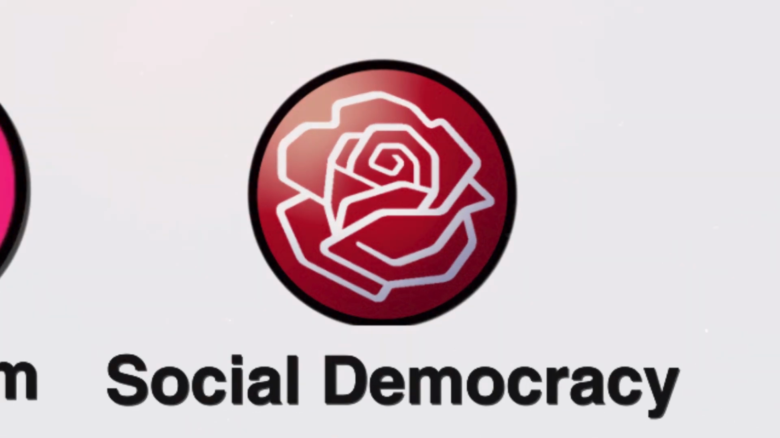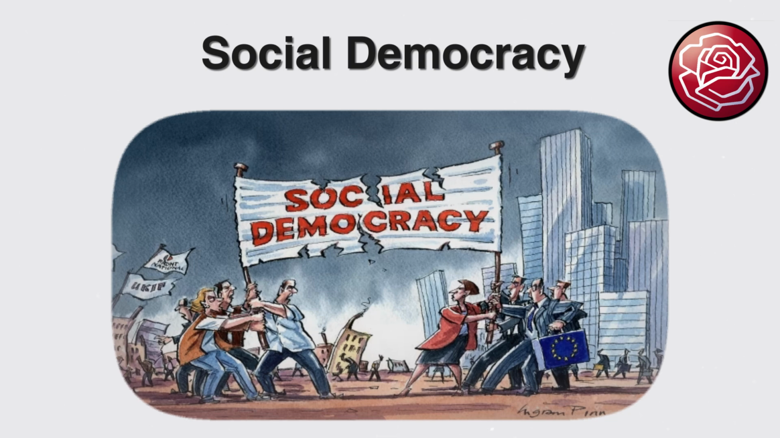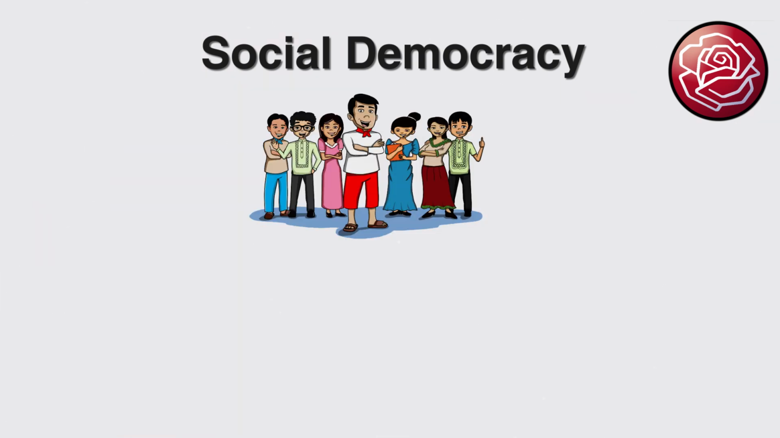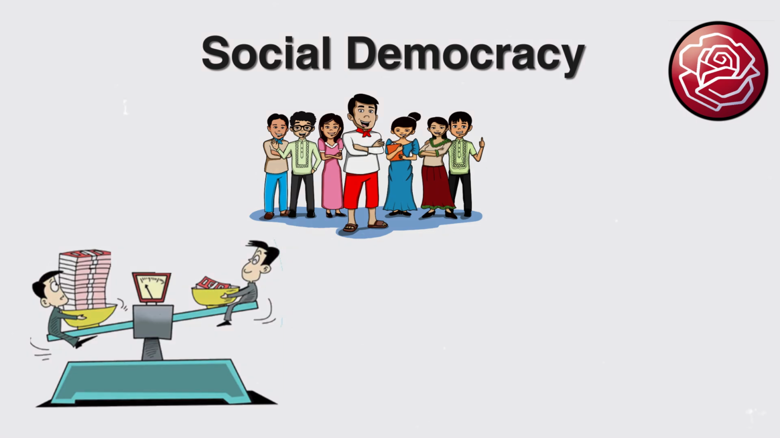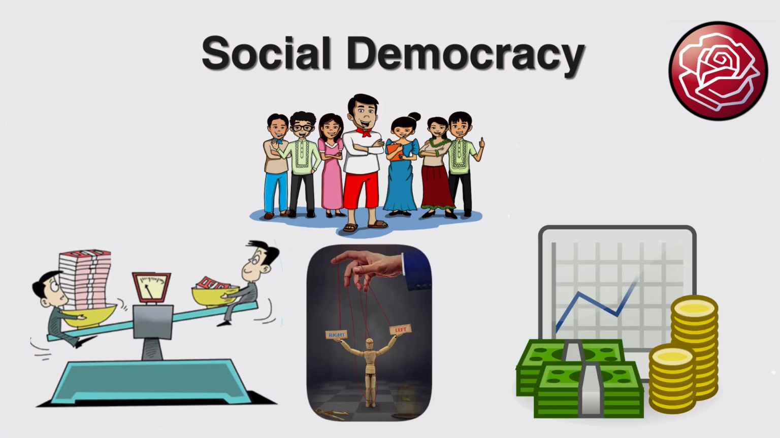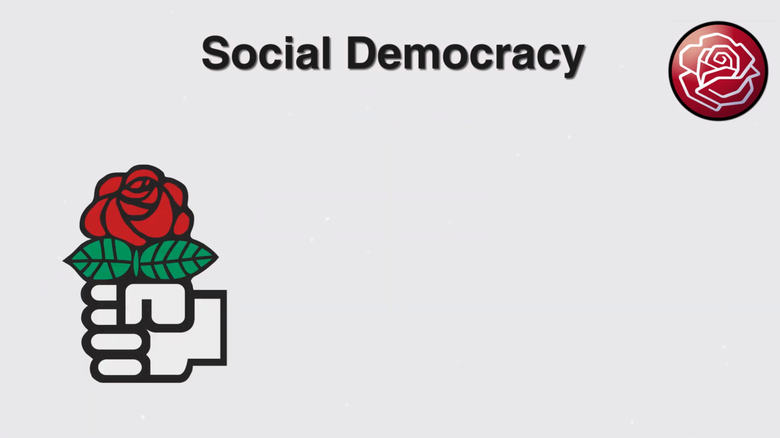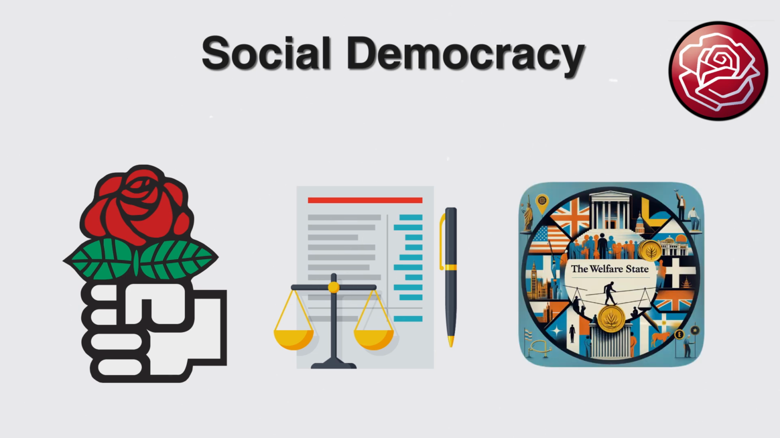Social democracy. Its role is the advocate for social welfare and democratic governance. Its attributes are social welfare, economic justice, democratic institutions, mixed economy. Its main symbols are rose, balance scales, welfare state.